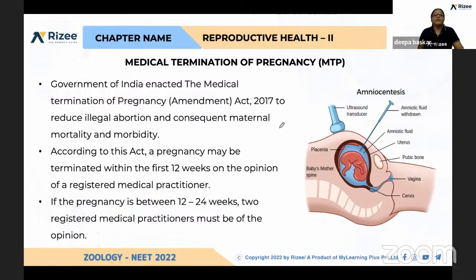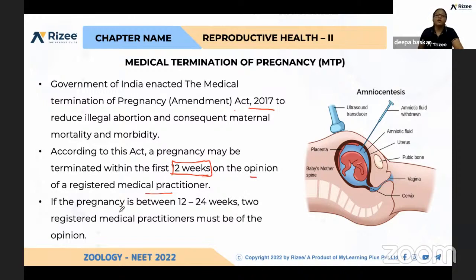Again, one more thing, as we discussed, one more act was amended in 2017. If the MTPs are carried out within the first trimester, within the first 12 weeks of pregnancy, only one medical practitioner is enough for carrying out this MTP. That is, we have to get the opinion of one medical practitioner, one doctor.